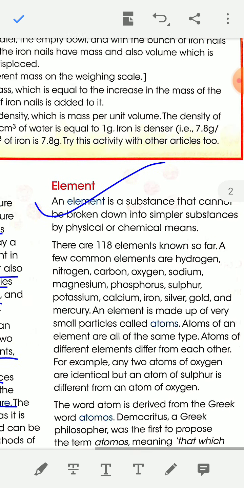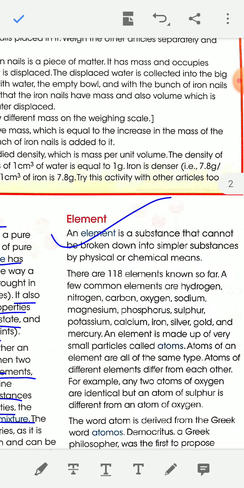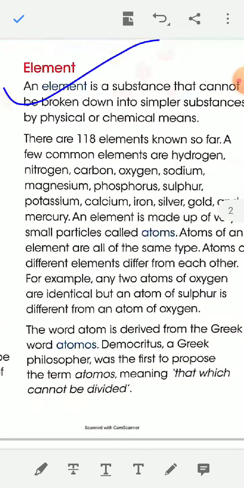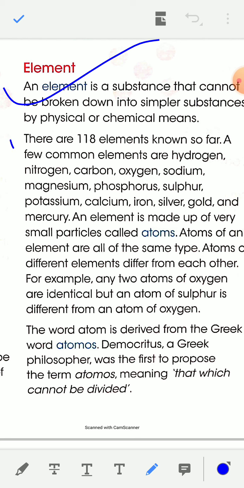Now see elements. An element is a substance that cannot be broken down into simpler substances by physical or chemical methods. An element is a pure substance. In nature, almost 118 elements are found.